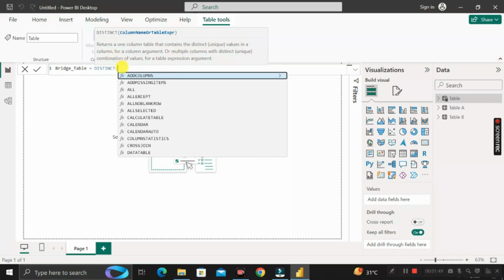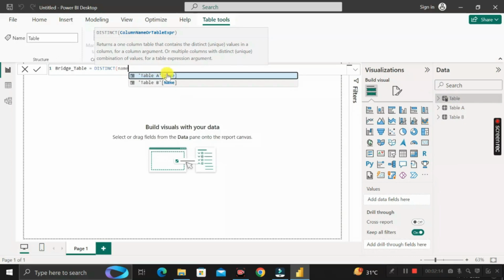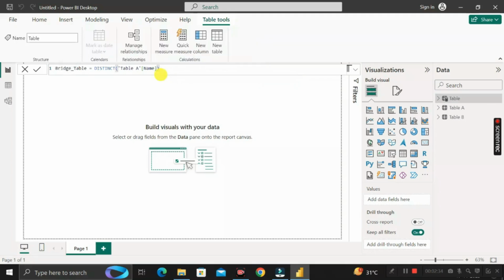So here we can give the argument as the column name. You can take the help of any table to get the distinct values of the name column. Here I can write name, and this is the name column of table A and this is the name column of table B. So let me take the name column of table A, then press enter and close the bracket, then press enter again.